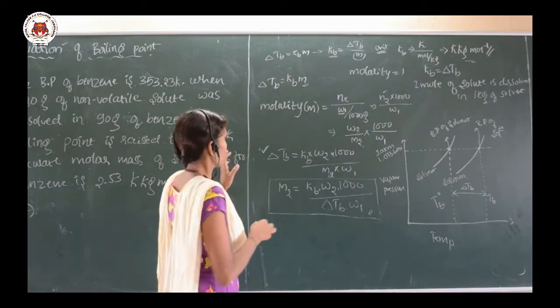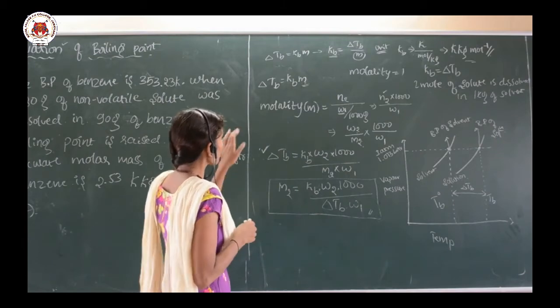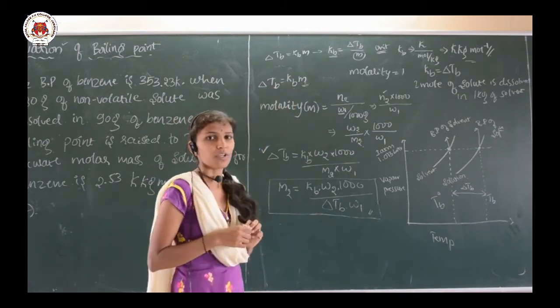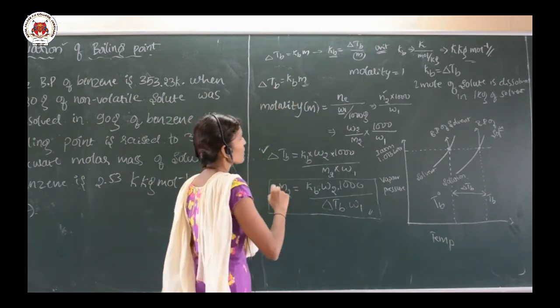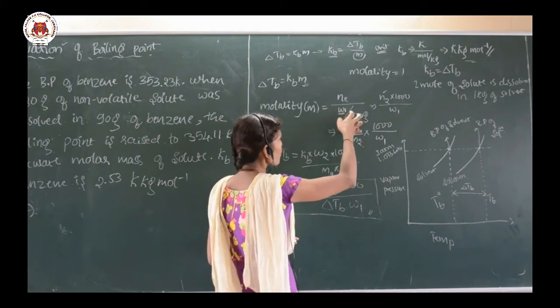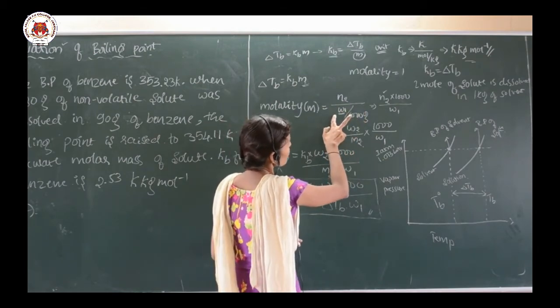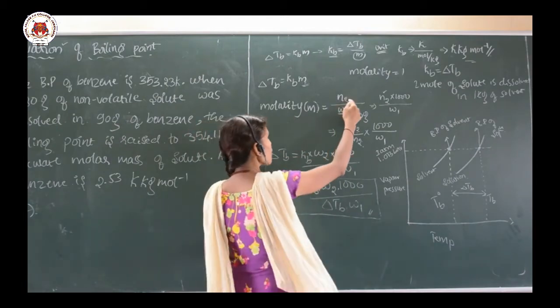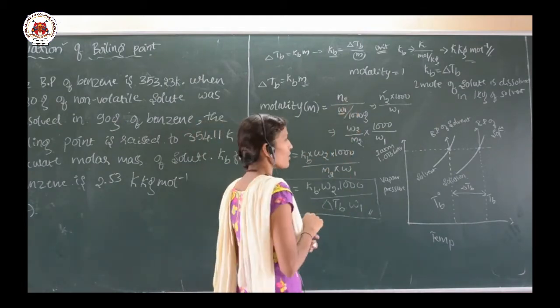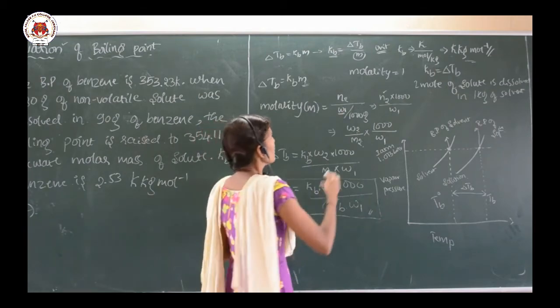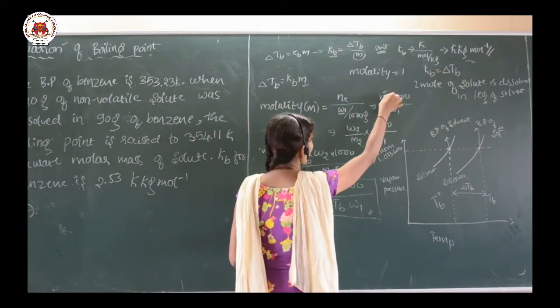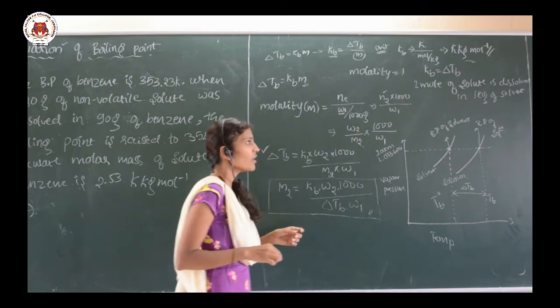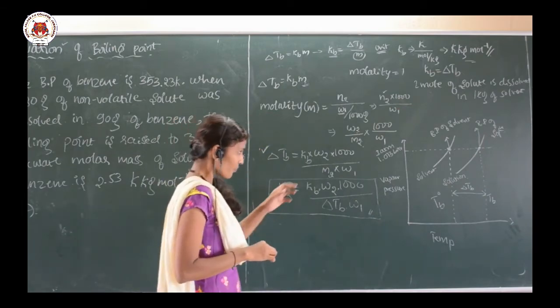And then let us come to the derivation part. Here delta Tb is equal to Kb into m, and m is nothing but the number of moles of the solute divided by the mass of the solvent taken in terms of kg, that is N2 divided by W1 divided by 1000 gram. And then if we simplify this, that is N2 into 1000 divided by W1.